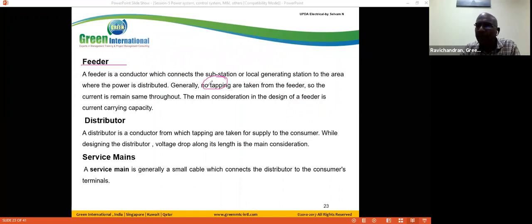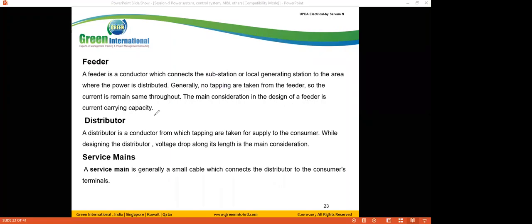If you take the tapping, the load is increased. That is the simple thing. Tapping means the load current is increased, and when the load current increases, the distribution transformer is affected. So that's why we specify the current rating in the feeder. The main consideration in the design of the feeder is the current carrying capacity.